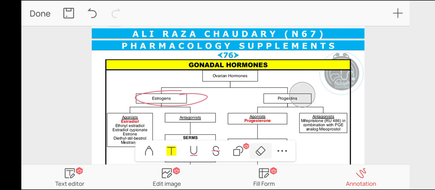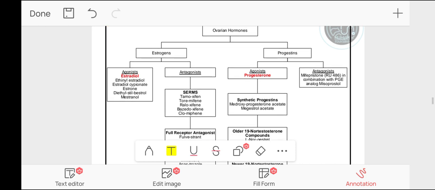The estrogens have agonists and antagonists. The same is the case for progestins, which also have agonists and antagonists. The gonadal hormones include the steroids of ovary and testes. The steroids of ovary are estrogen and progestin, while the steroid of testes is testosterone. They are mainly used as contraceptives and also used as replacement therapy.